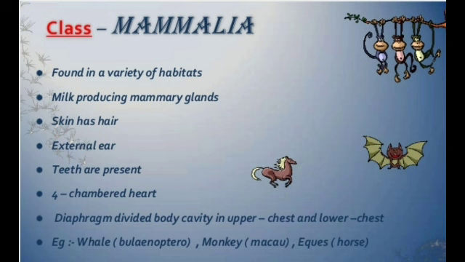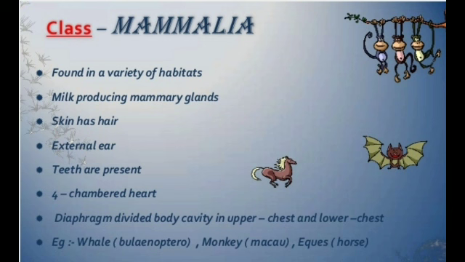Class Mammalia includes the animals with distinct body divisible into head, neck and trunk, tail, and exoskeleton consists of bony, epidermal, hair, spines, scales, etc. depending upon the animals, and each half of the lower jaw with dentary bones.